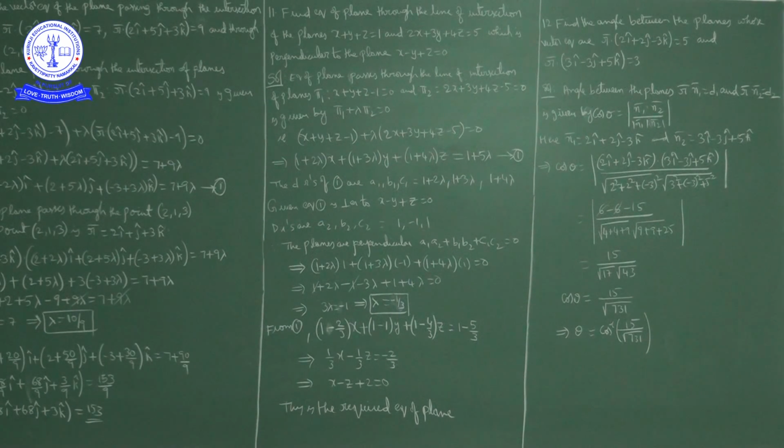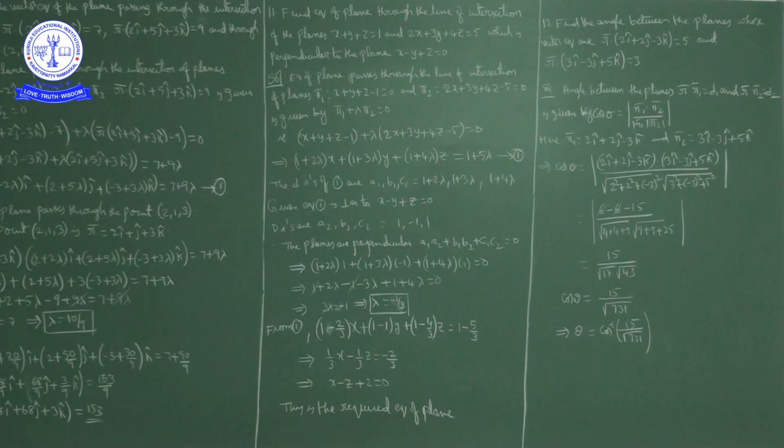Okay, now already we discussed that angle between two planes is nothing but angle between their normals. If angle between them is theta, cos theta is equal to magnitude of n1 bar dot n2 bar upon magnitude of n1 bar into magnitude of n2 bar.